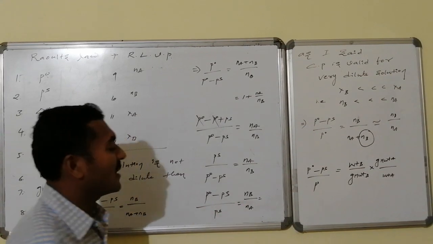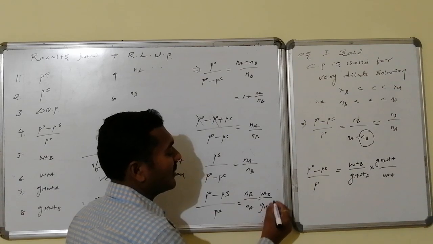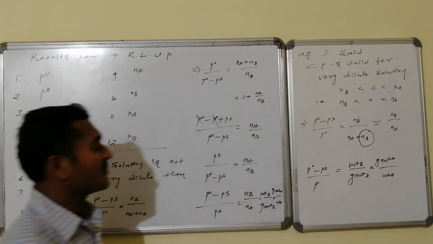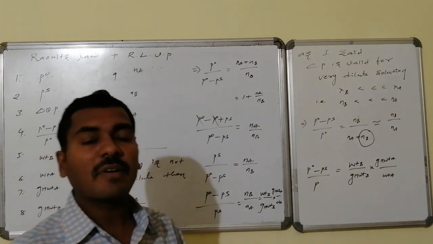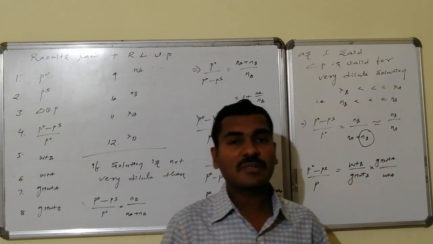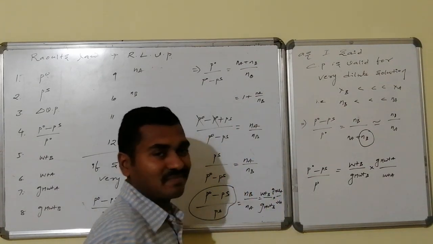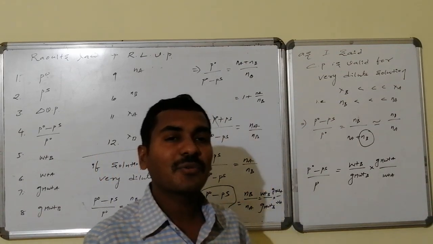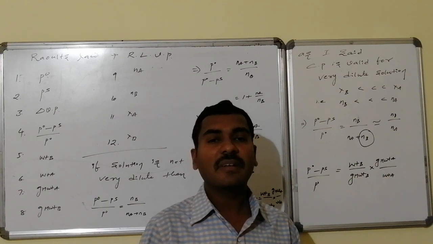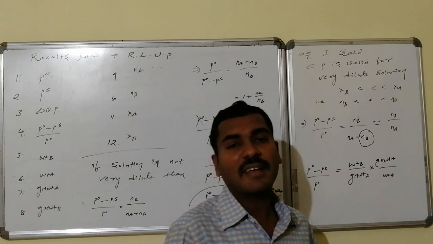P0 minus Ps by Ps is equal to Nb by Na. That becomes equal to weight B by gram molecular weight of B into gram molecular weight of A by weight A. In this way, you can interrelate the things. This formula works nicely for all varieties of solutions, either a dilute solution or a concentrated solution. But this term is not equal to relative lowering in vapor pressure. Getting clear? In this way, relative lowering in vapor pressure, which is a derivative of Raoult's law, and the interrelations of RLVP with weight, molecular weight, number of moles, mole fractions, all varieties of models are like this.